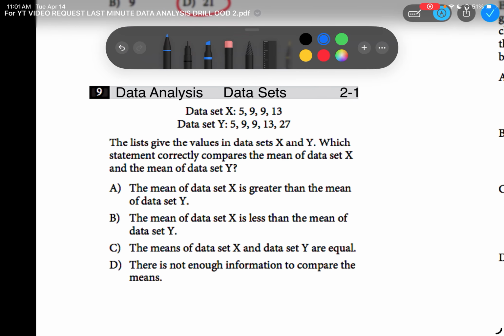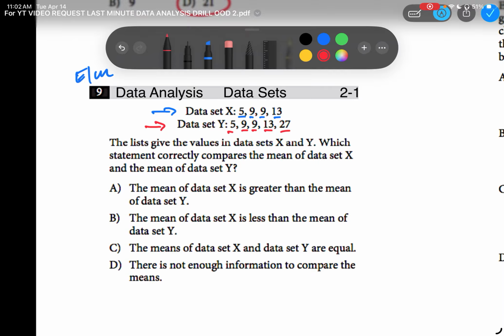Next question. Question number 9. We know question number 9 is on the border of easy and medium. They give us a data set X and a data set Y. All right, what's the big deal between them? Just analyze the numbers before you read anything. I got 5, 9, 9, and 13. The other one I have 5, 9, 9, 13, but I have an additional number, 27.